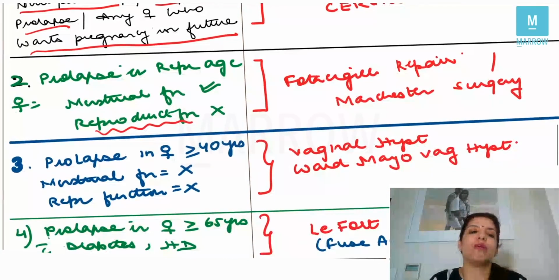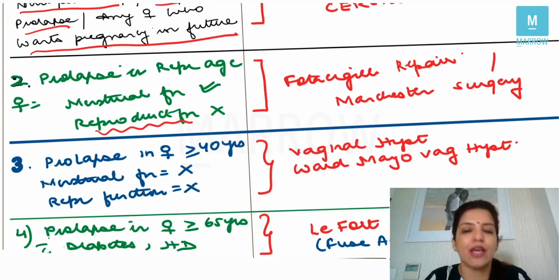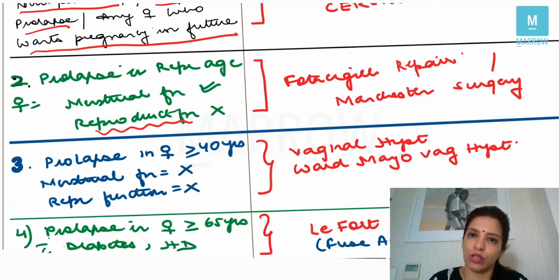Third condition could be prolapse is happening in a female who's more than 40 years, who says, I do not want any menstrual function and I do not want any reproductive function also. In that case, the management is vaginal hysterectomy. The name of vaginal hysterectomy is Ward-Mayo's hysterectomy, right?